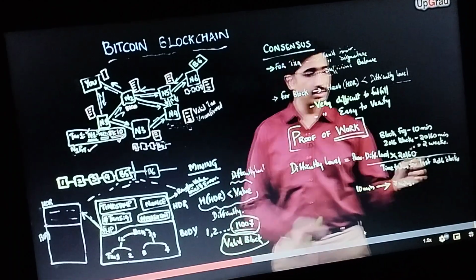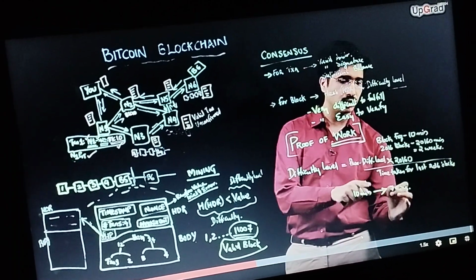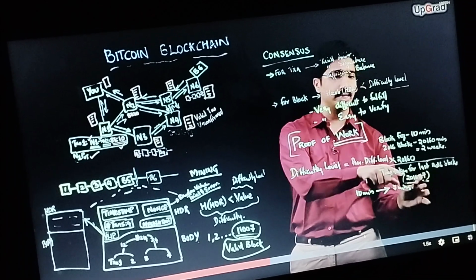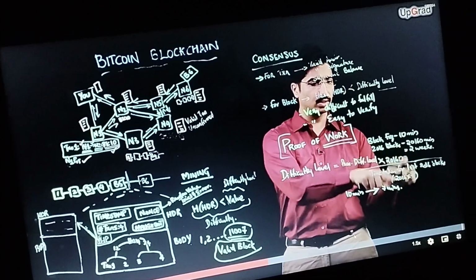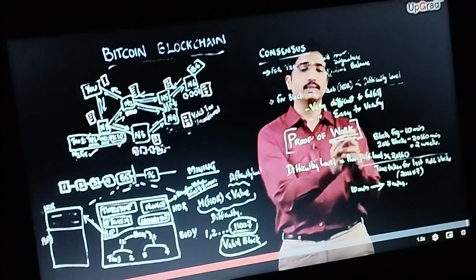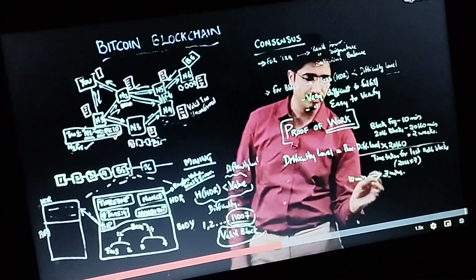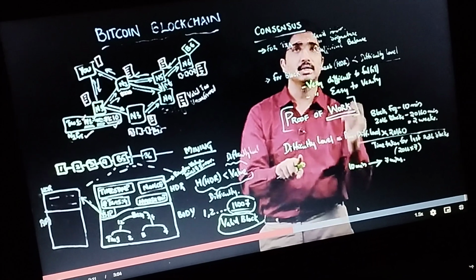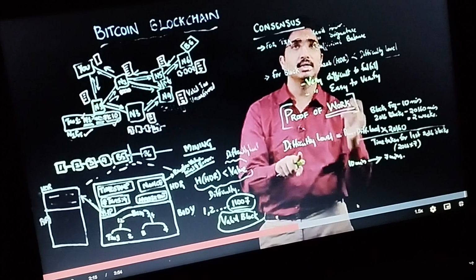Now what will happen? Likewise, 2016 blocks at 7 minutes each are created. So the denominator will become 2016 into 7 instead of 2016 into 10. So essentially 20160 divided by 2016 into 7 becomes a factor greater than 1. So difficulty gets increased. Whenever the block creation time goes below 10 minutes, difficulty is increased. Why? Because it wants to set the block creation time as 10 minutes always.